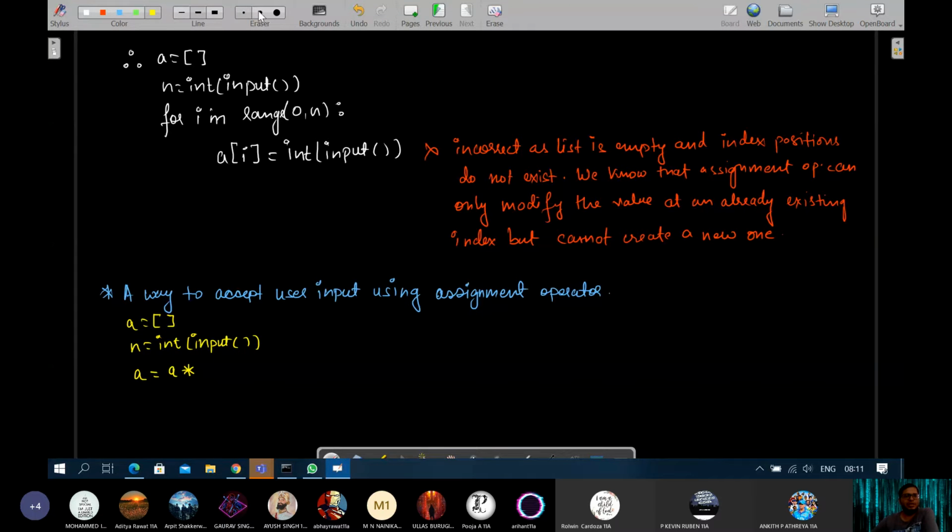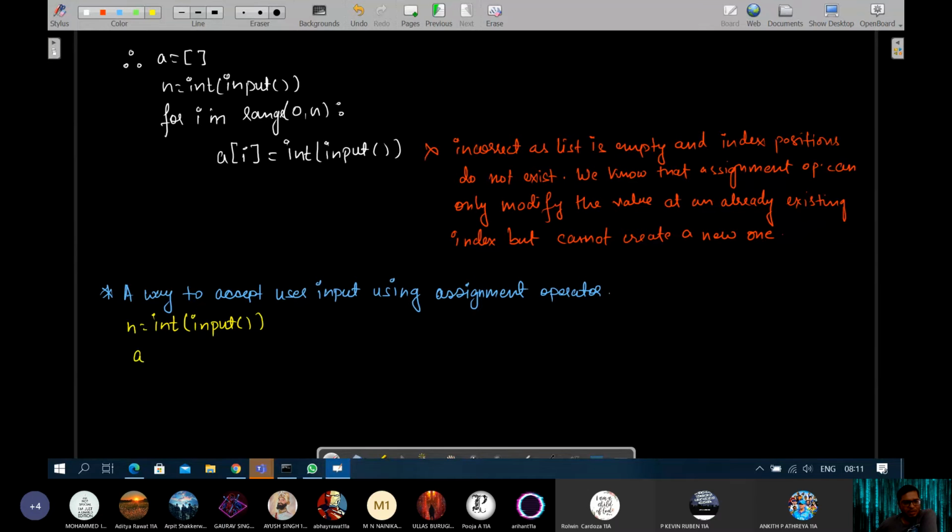We'll simply ask the user how many elements they want in the list. And then when the user says, I want a list of, let's say, 5 elements or n elements, where n is an integer,